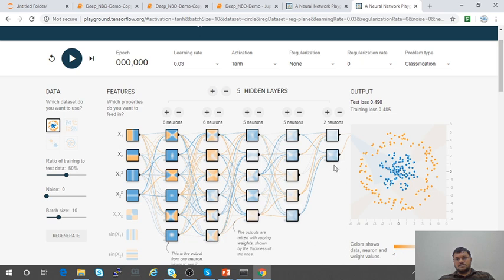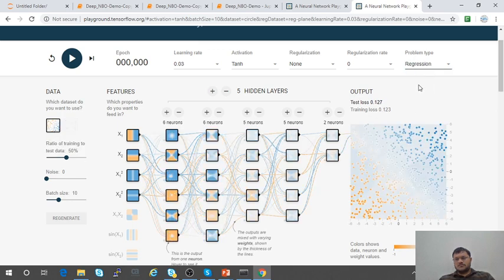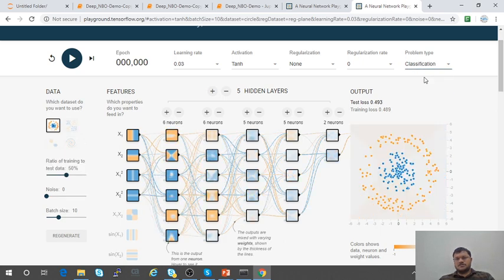And then I will put in this classification problem. So I'm selecting here either the classification or the regression problem. If I'm using the classification, I will get it like this. If I'm using this one, it will give some kind of linear regression. But here I'm going to take the classification thing.